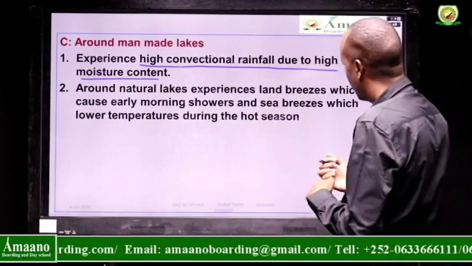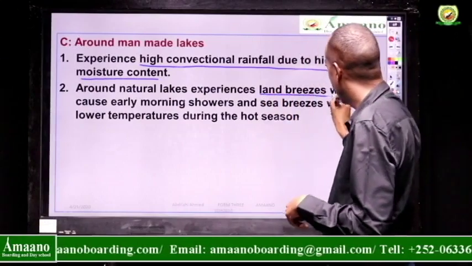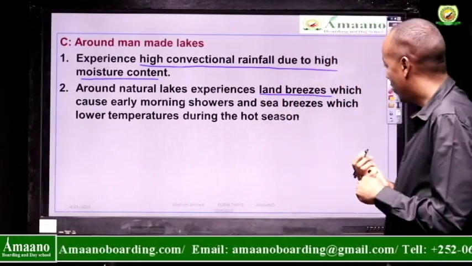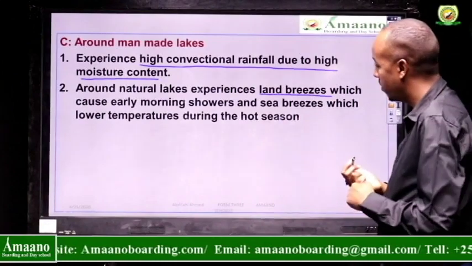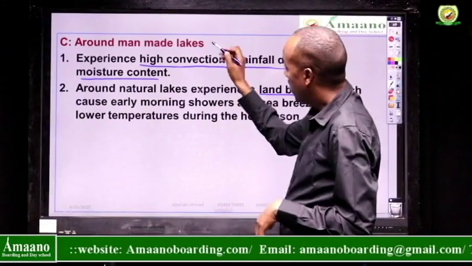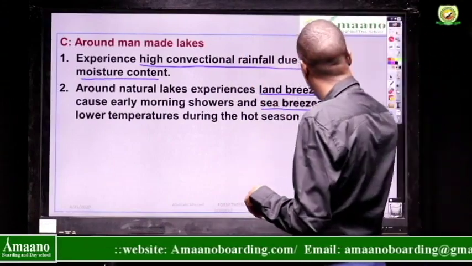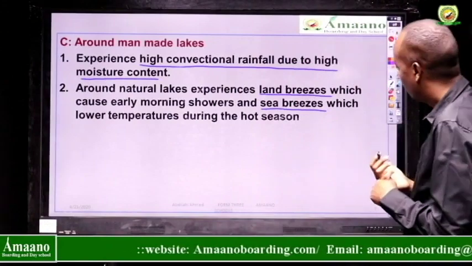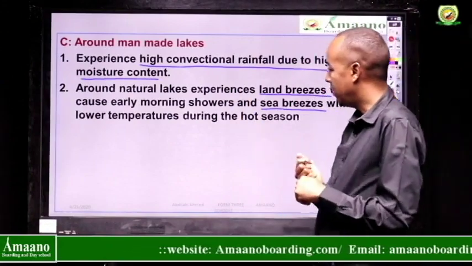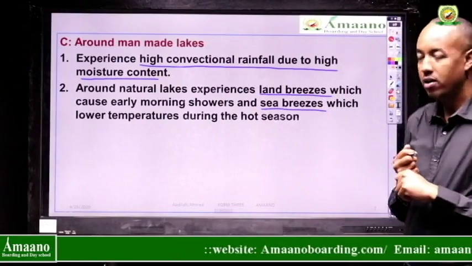Around natural lakes they experience land breezes, which cause early morning showers, and sea breezes, which lower temperatures during the hot season. So around man-made lakes there are always land breezes and sea breezes. The land breezes cause morning showers, and the sea breezes lower the temperature during the hot season.